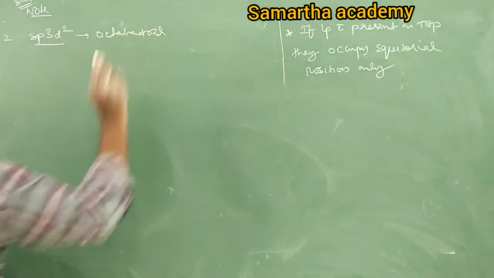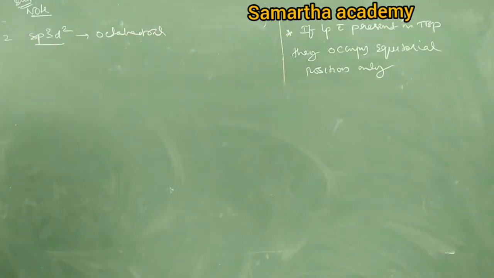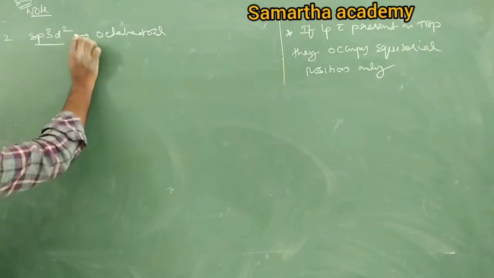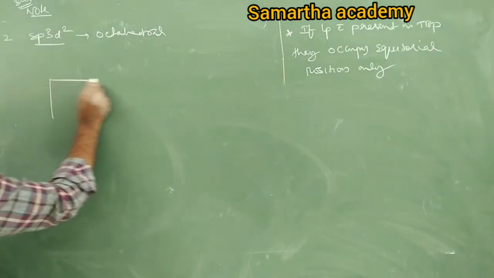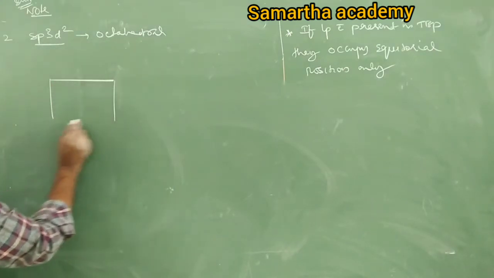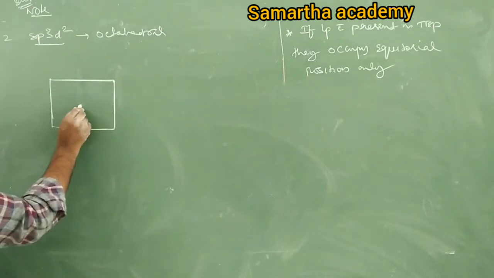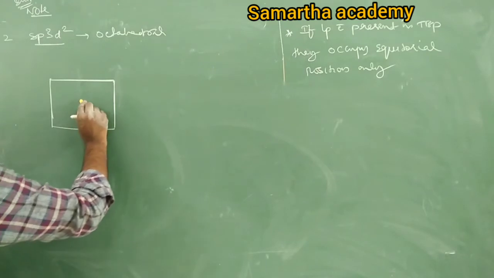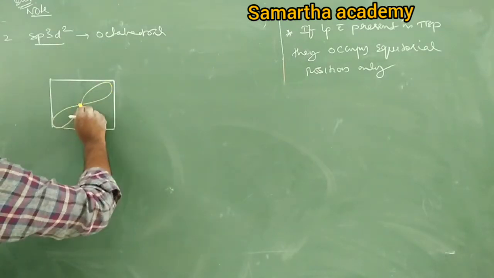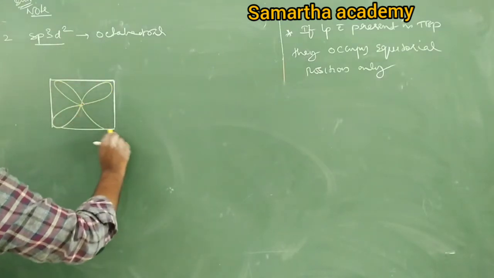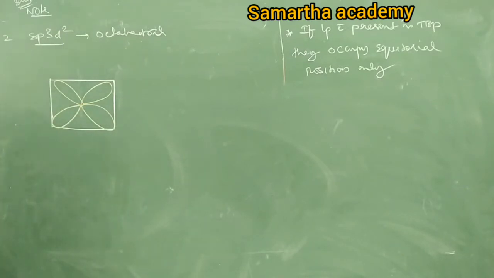In octahedral, how are the orbitals placed? There are 4 orbitals placed at the 4 corners of a square, like this. What about the remaining 2 orbitals?